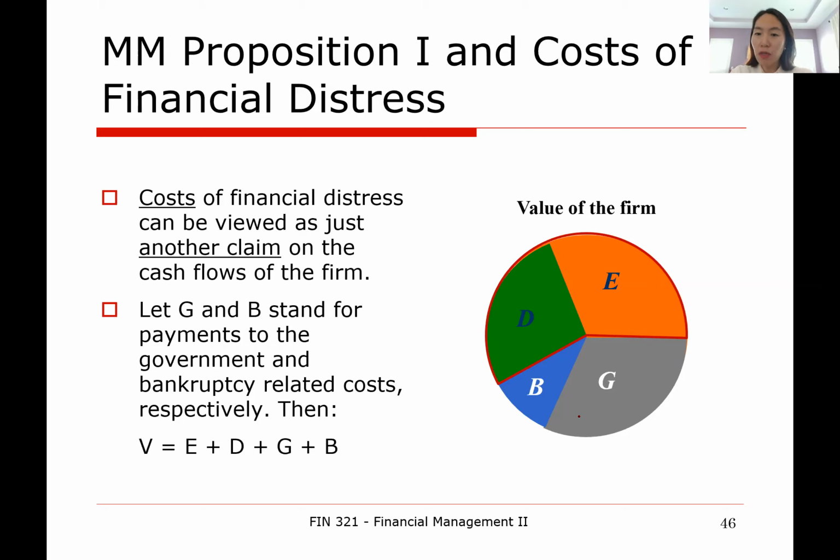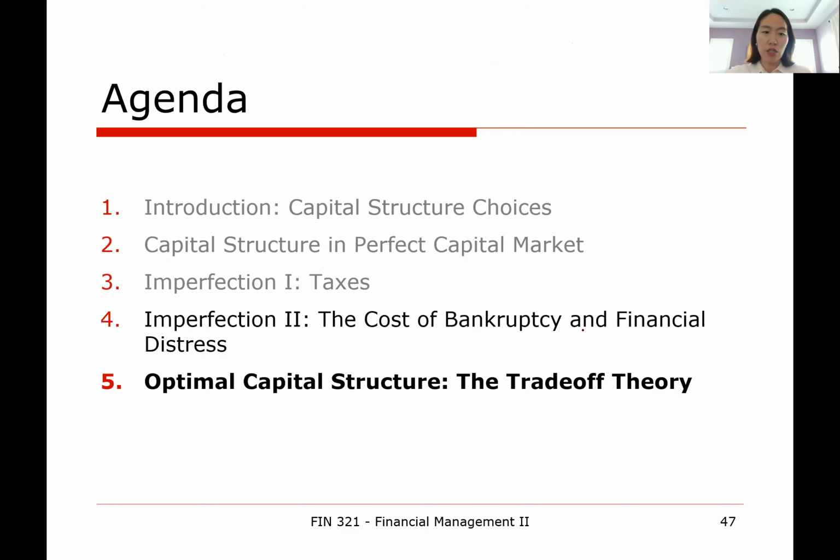The government will take one slice, and bankruptcy-related people will take another piece as well. Now, to achieve our goal of maximizing the combined size of the debt holder slice and equity holder slice, we have to minimize the combined size of the B and G slices. And this is not as easy as before. Which leads us to the next discussion, which is optimal capital structure theory.